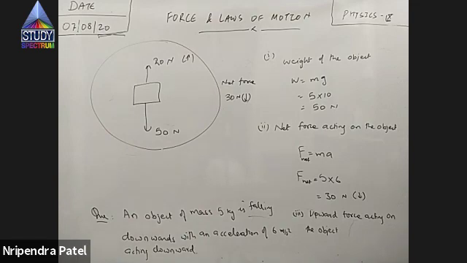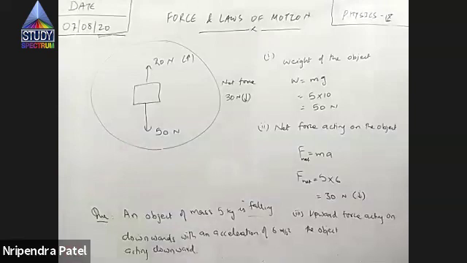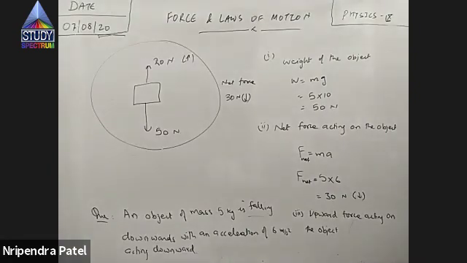You have to think this way. I can see the gravitational force acting on the object. I repeat, I saw a gravitational force of 50 Newton acting on the object. But by seeing its acceleration, I concluded that the net force acting on it is 30 Newton. Gravity already seems to be 50. How is it possible that the net force is only 30 Newton downwards? This means there must be a force of 20 Newton acting in the upward direction.